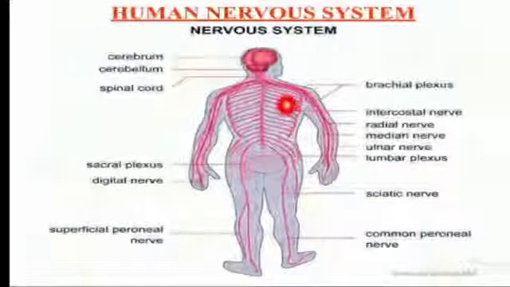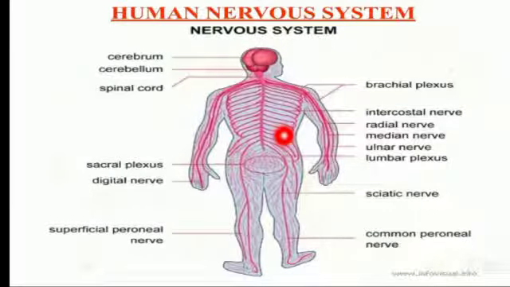See, this is the human nervous system which includes central as well as peripheral nervous system.